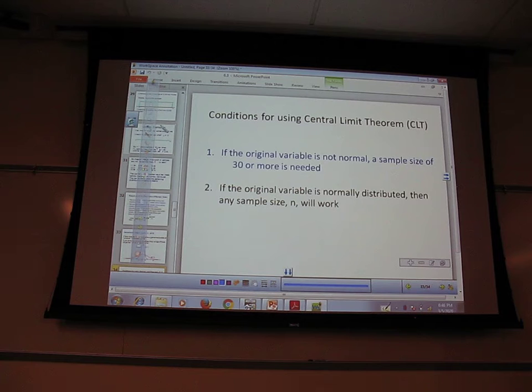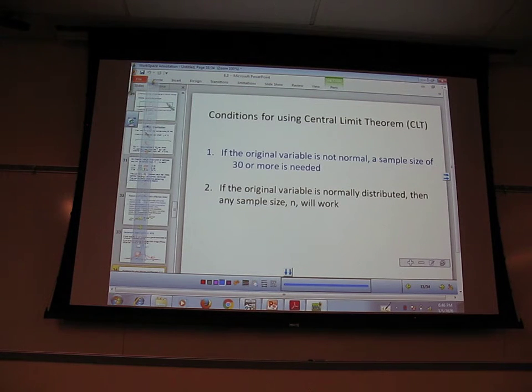Incidentally, if my n was 1, what is sigma over square root of 1? What's the square root of 1? 1. So sigma over 1 is just sigma. So if my n was 1, it would just be the ordinary standard deviation. Nothing would change.